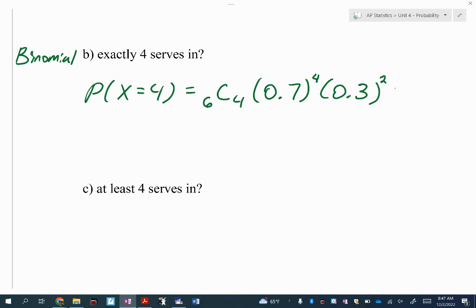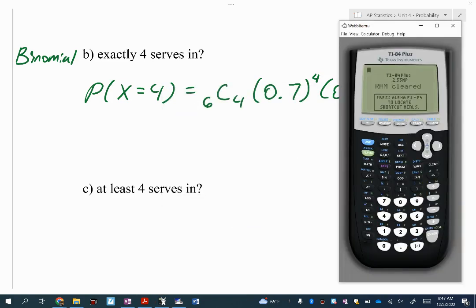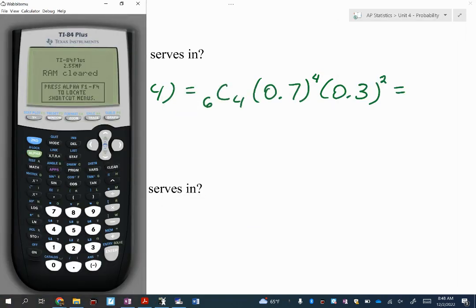So at this point, I'm going to go into my calculator. Do you remember what function I'm going to choose? Second Vars, of course. I think A. Why did you say A? Very good, Raul. A, I believe, is binomial PDF. Remember, second Vars, and then scroll down to letter A, binomial PDF. Raul is exactly right.